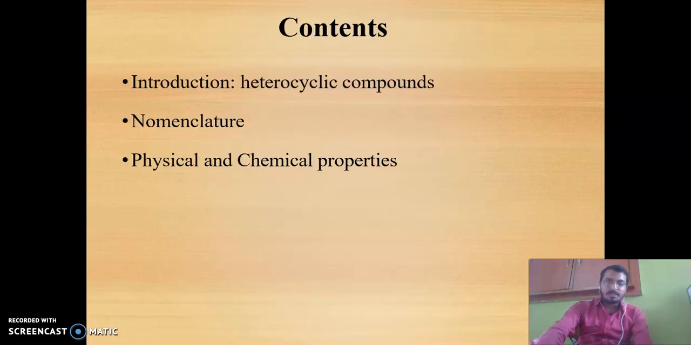So the content of today's session is introduction of heterocyclic compounds, nomenclature, and physical and chemical properties of one example of the 5-member rings.